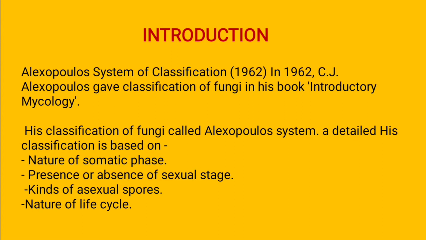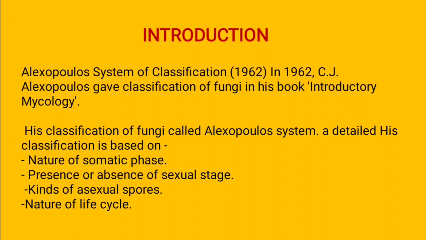The details of this classification are based on the nature of the somatic phase, the presence or absence of the sexual stage, the kind of asexual spore, and the nature of the life cycle. So depending on these four characters, Alexopoulos defined a classification. The first is the nature of the somatic phase. It means it consists of a coenocytic mass of highly granular protoplasm. They contain hundreds to thousands of nuclei and vacuoles without a cell wall, delimited only by a thin plasma membrane.